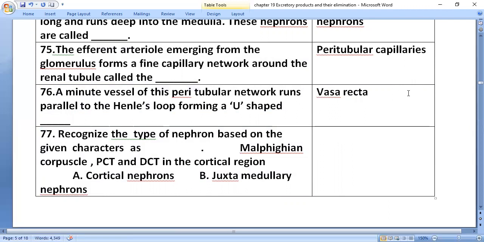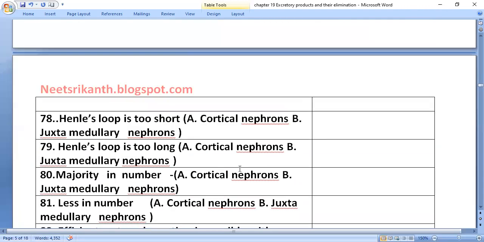Recognize the type of nephron based on the given character: Malpighian corpuscle, PCT and DCT in the cortical region. In both cortical and juxtamedullary nephrons, these are present in the cortical region only.